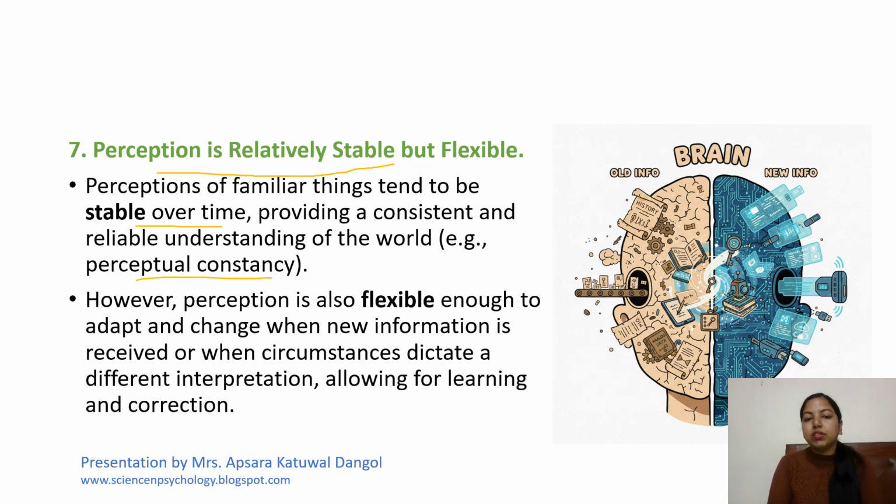Perception is also flexible enough to adapt and change when new information is received or when circumstances dictate a different interpretation, allowing for learning and correction. There are so many stigmas in our brain, but new information has helped us to move forward in this society, to exist in this society. So perception is relatively stable, but also flexible.